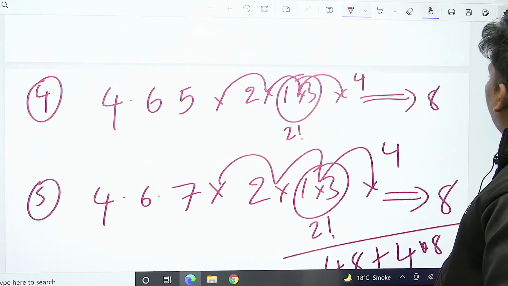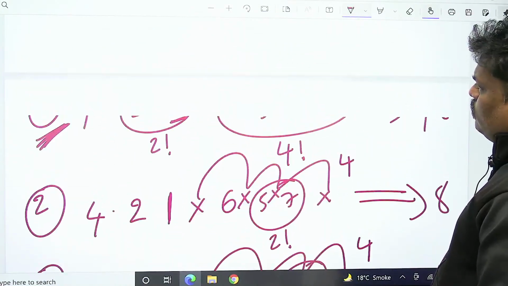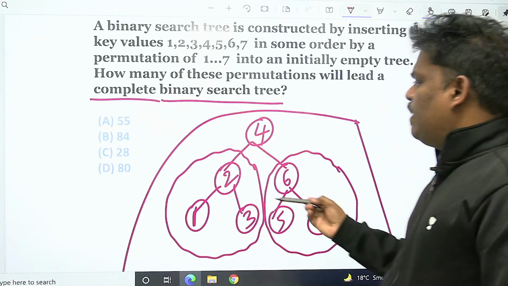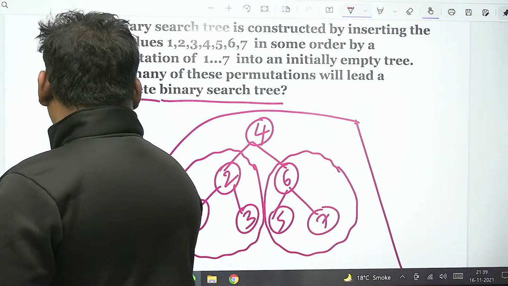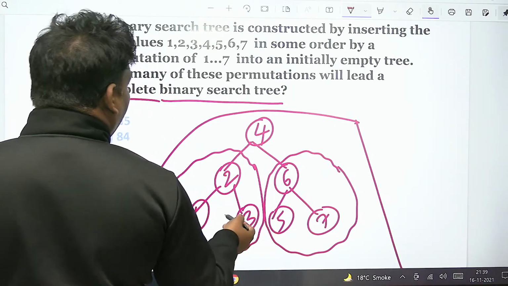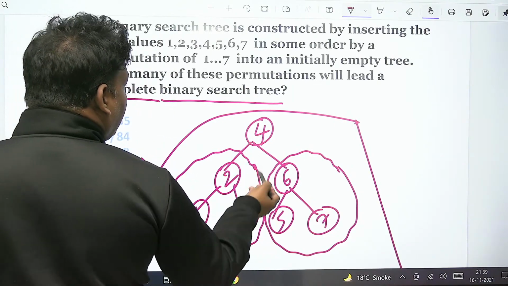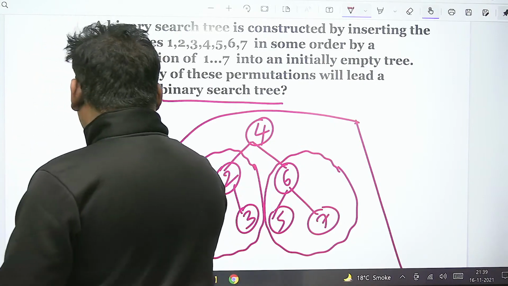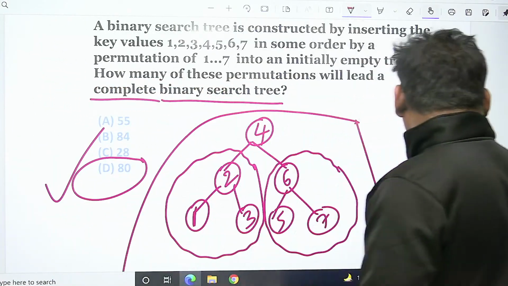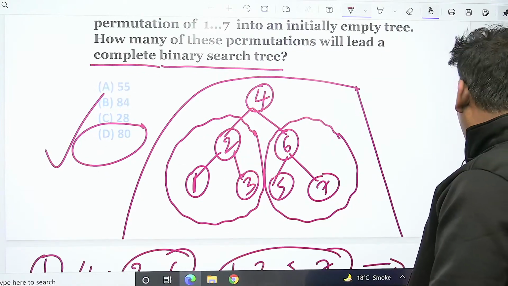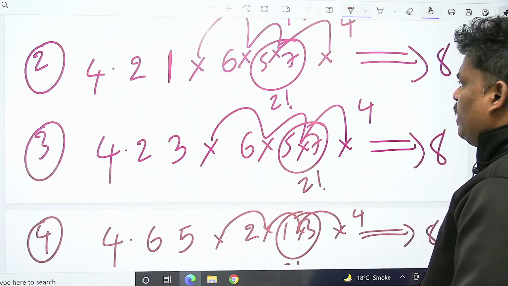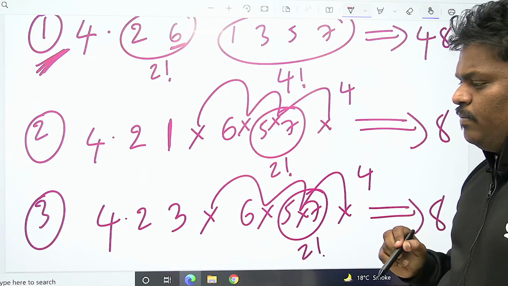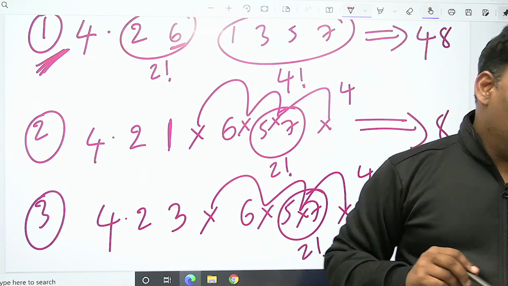Can you check now? Any problem is there? Please let me know. To get this kind of BST, how many insertion sequences are possible? 80. All are very easy. The only thing is one time you have to take care. Please let me know if you have any doubt.